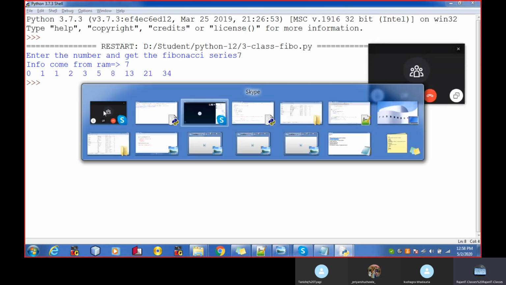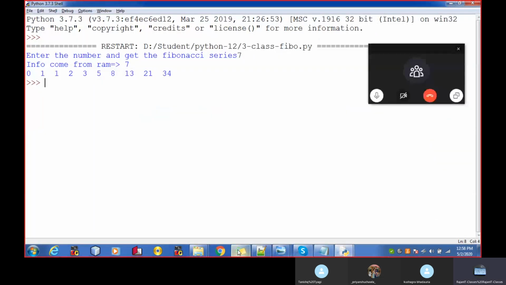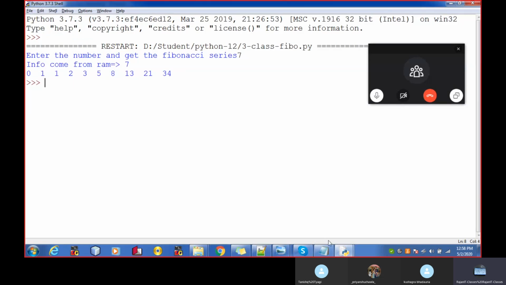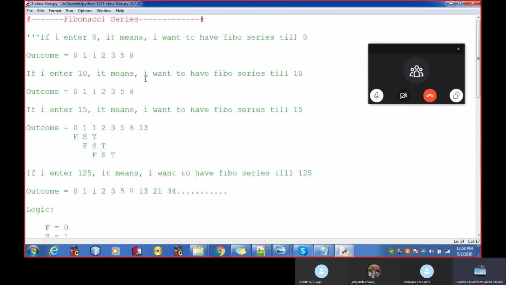But if you see my question carefully, let's go back to the question. Where is the i? I said that if I enter 8, it means I want to have my Fibonacci series till 8. If it is 10, again I want to have my Fibonacci series till 10. Now you see over here 5 plus 8 is 13.